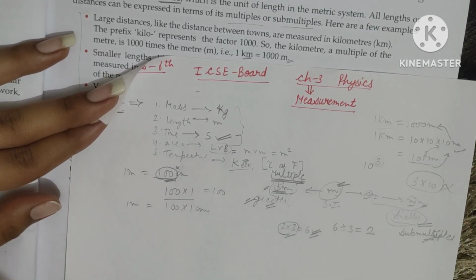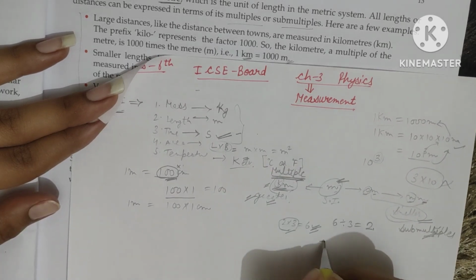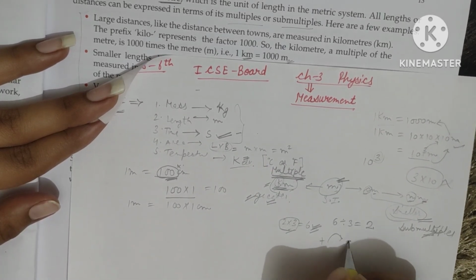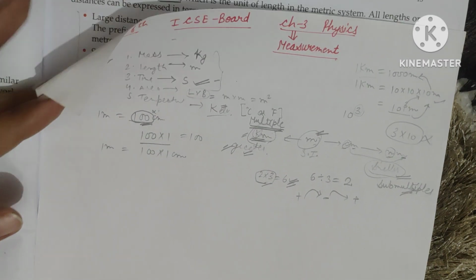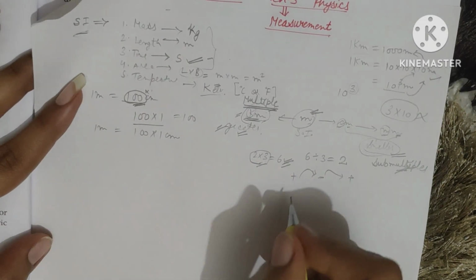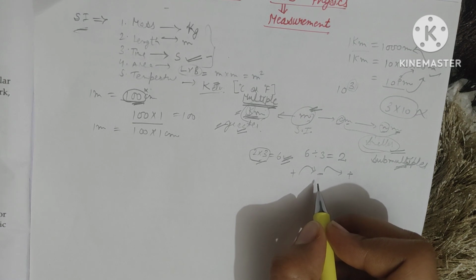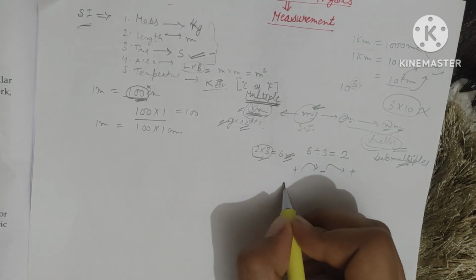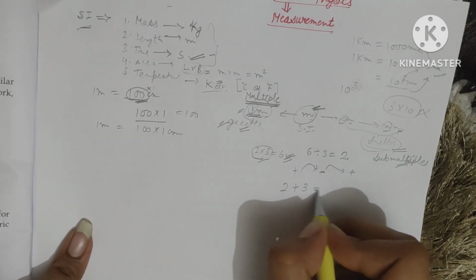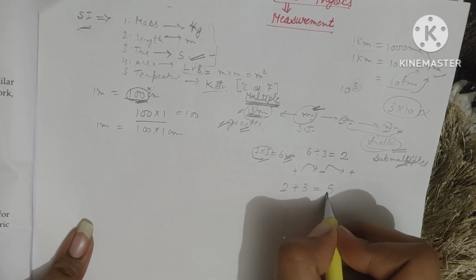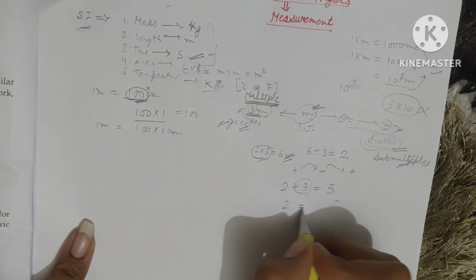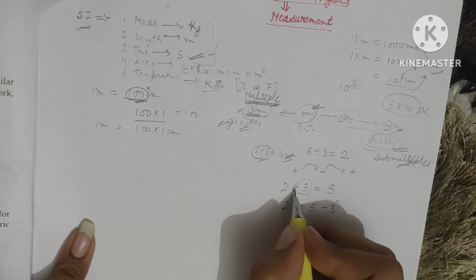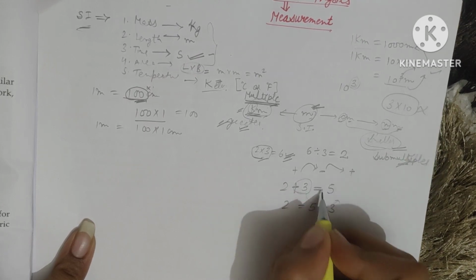Just like in the lower classes and in maths also, you have learned that addition is changing into subtraction and subtraction is changing into addition. How? When we are changing the sides of the numbers from one side of the equals to the other side. Just take an example: 2 plus 3 equals 5. If I want to shift this 3 to the other side, it will change the sign because I am shifting it to the other side of the equals.